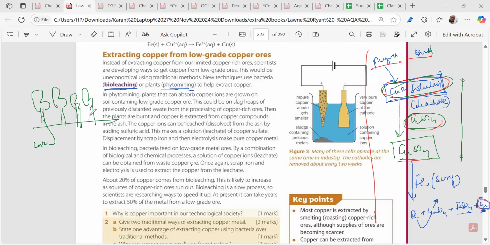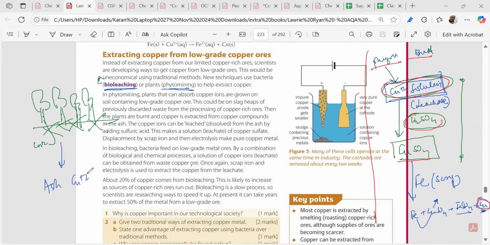After this, we are cutting down the plants, after many years. And what we're doing? We are burning it. Please try to note this down. We are burning the plants. When we burn the plants, we convert them to ash.